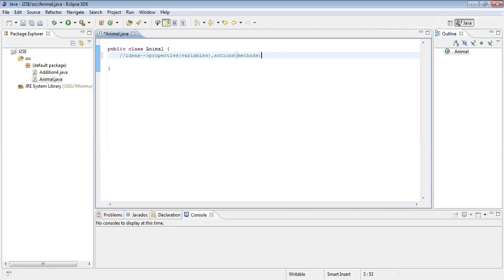What is the difference between a function and a method? Simple question. Especially a fresher like you is supposed to get these kinds of questions. What is the difference between a function and a method? See, if two guys, A and B, are attending an interview, A is going to answer like this: sir, in C we call them functions, in Java we call them methods. He will tell like that.